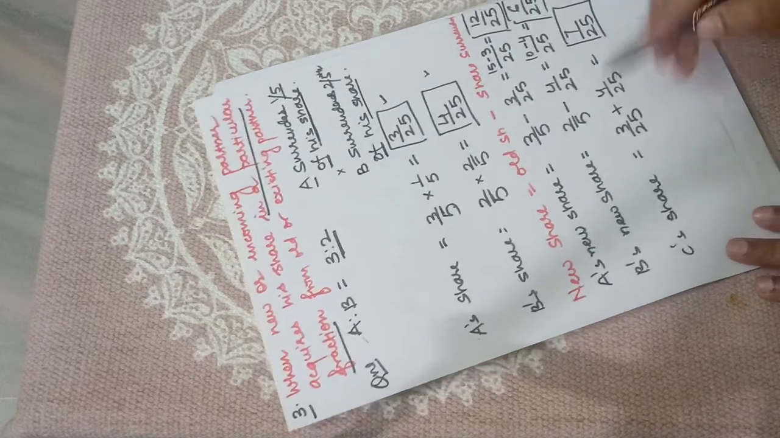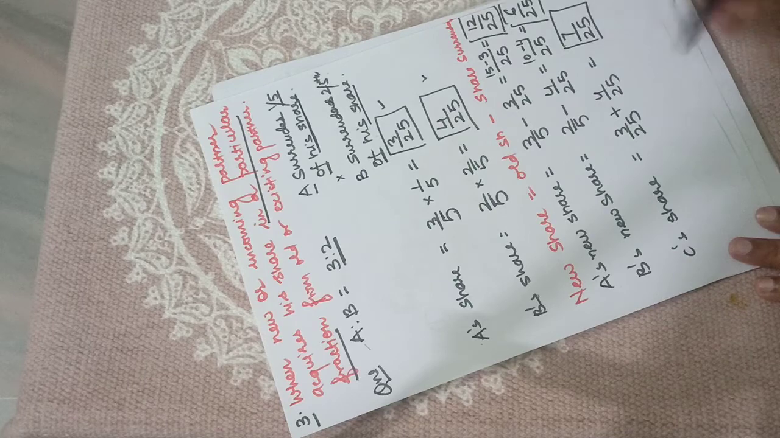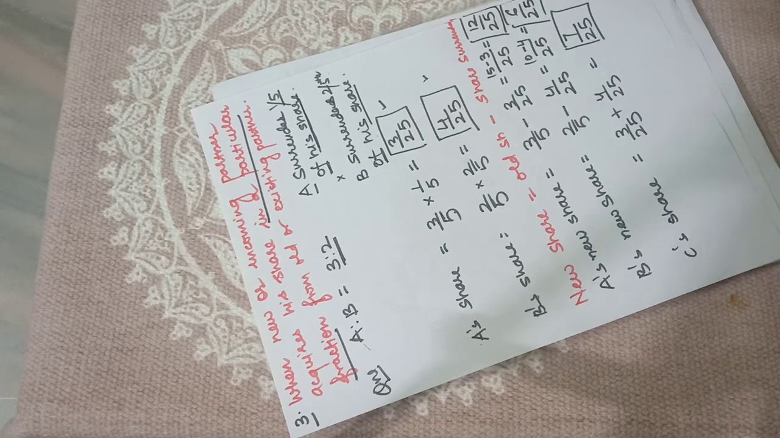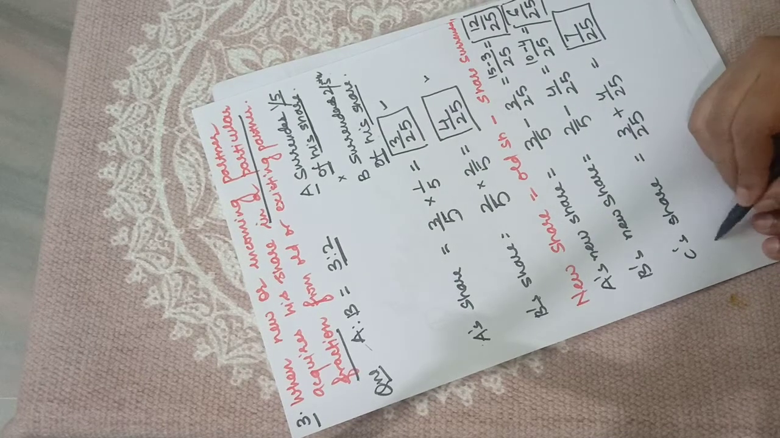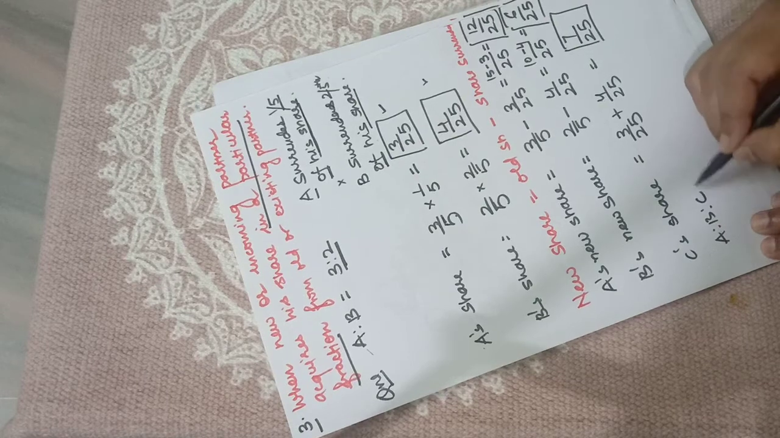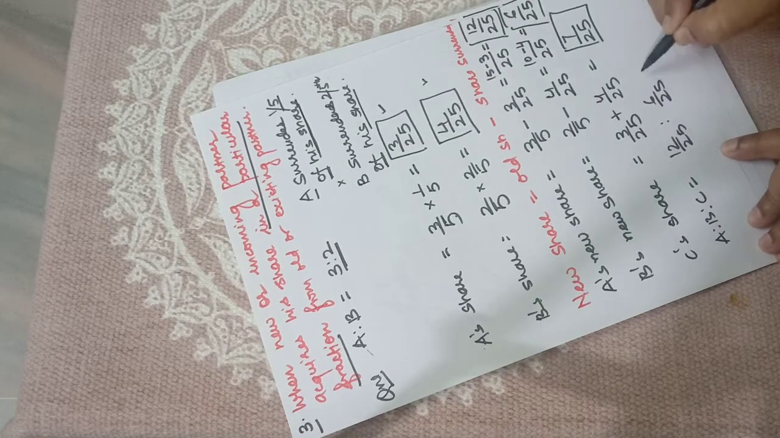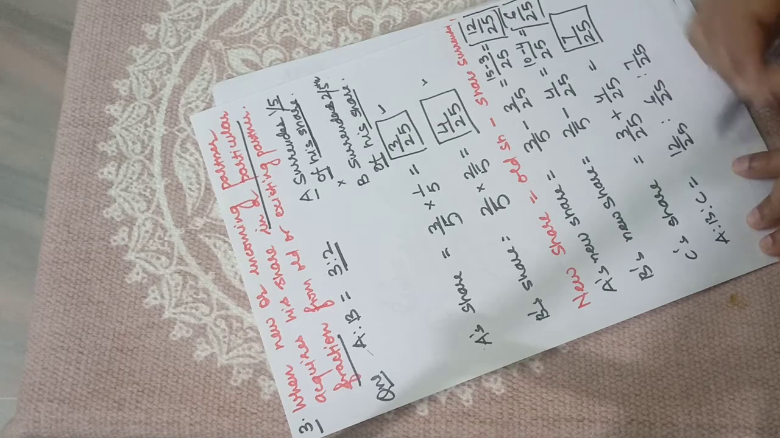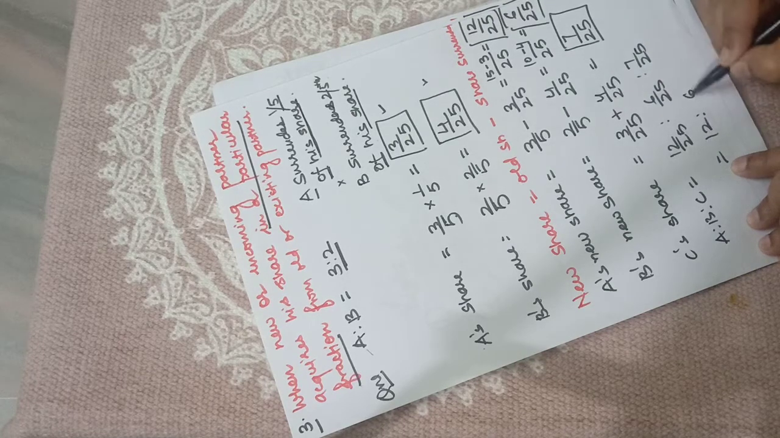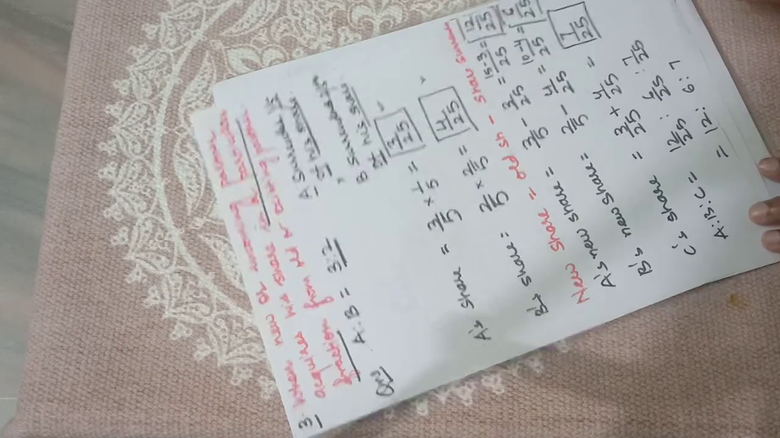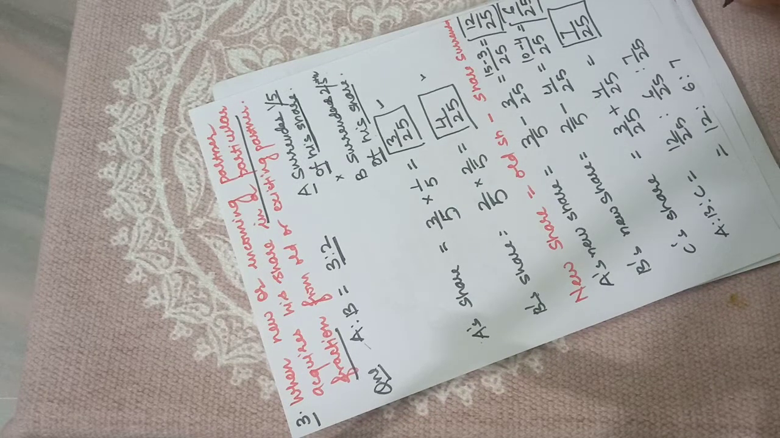So now again we have the new shares of all the partners. A is to B is to C: 12/25, 6/25 and 7/25. So it will become 12:6:7. Okay, so I hope this is clear to you.